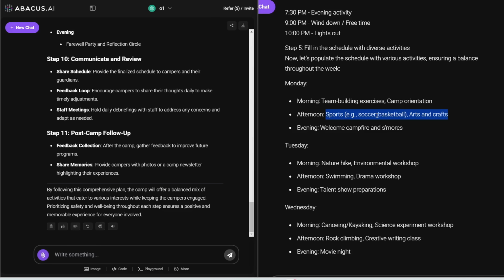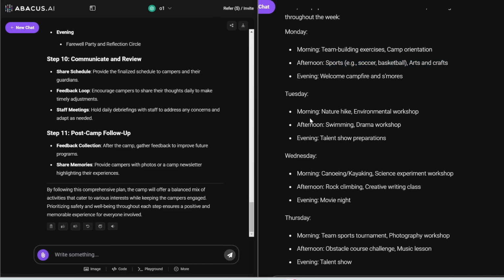This kind of doesn't really go together. I'm not sure why it's mentioning both of these activities at the same time. And then Tuesday, also in the afternoon, swimming plus a drama workshop. I think that's too much. I think we should just do one or the other.